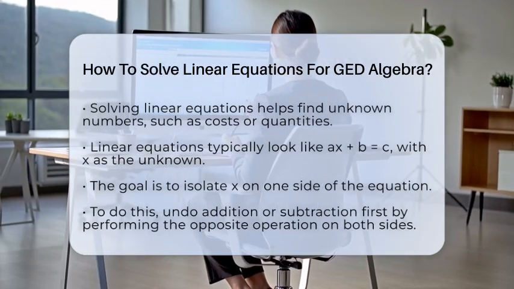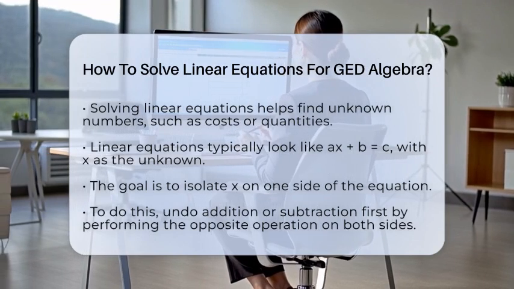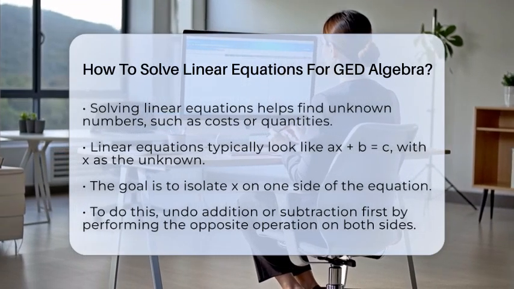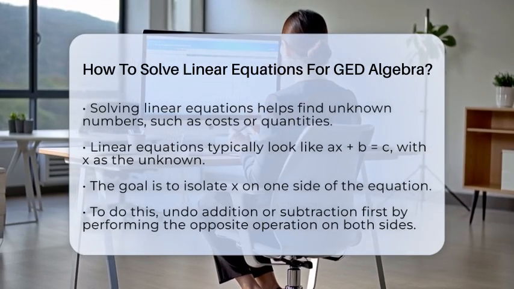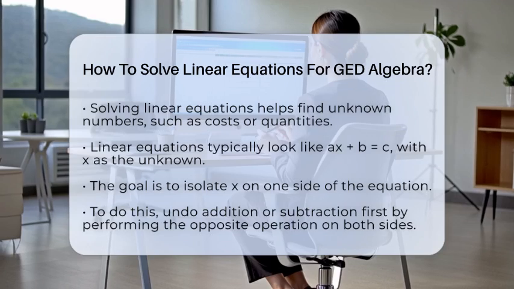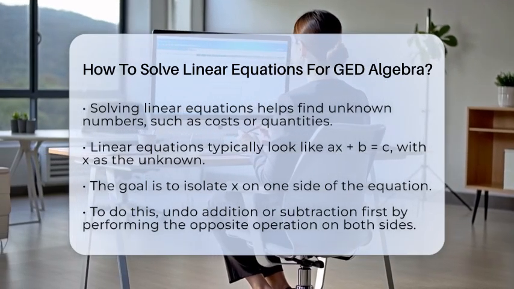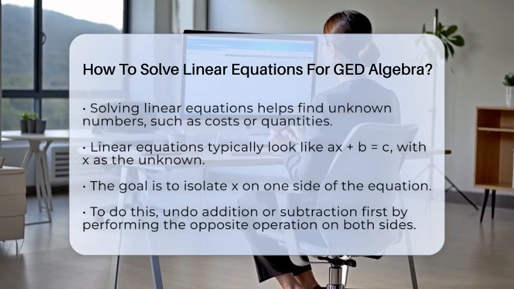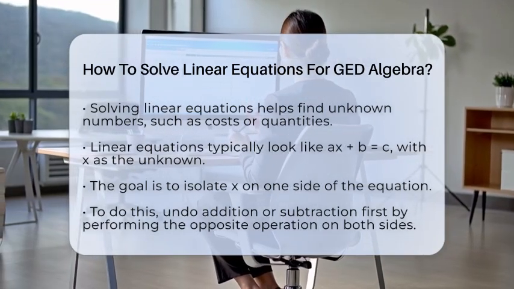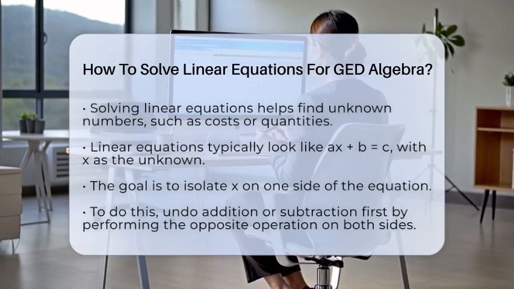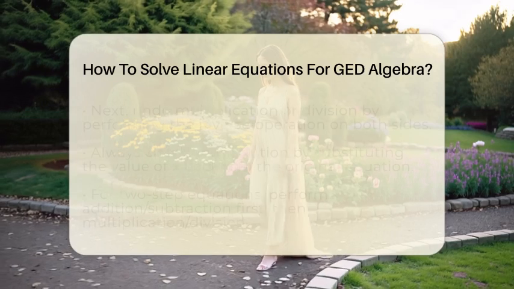First, understand what a linear equation looks like. Usually it's something like ax plus b equals c, where x is the unknown and a, b, and c are numbers. Your goal is to find out what x equals. To do that, you need to get x alone on one side of the equation. Think of it like balancing a scale. Whatever you do to one side, you do to the other.